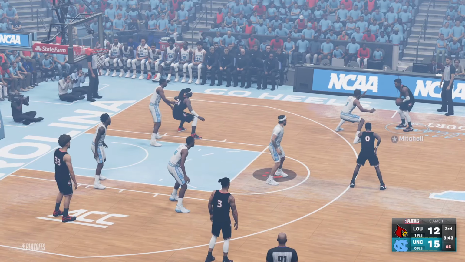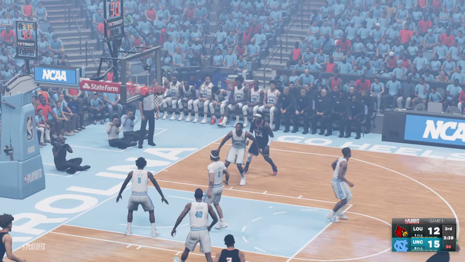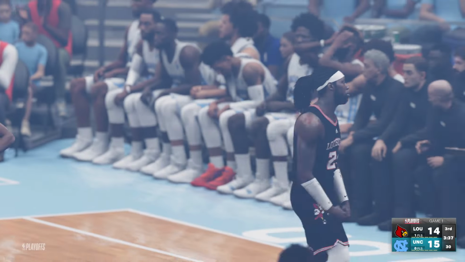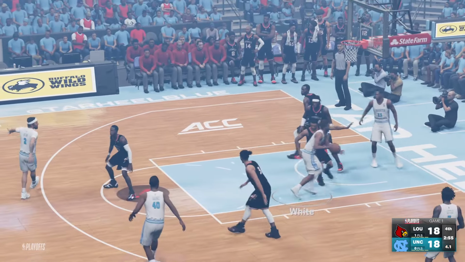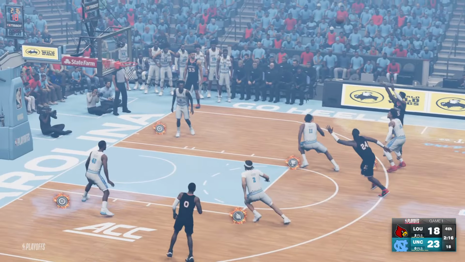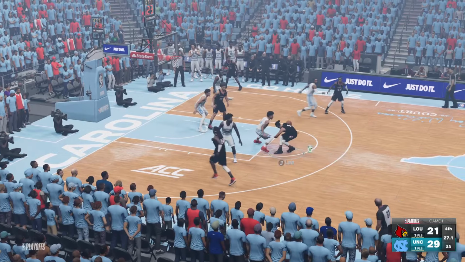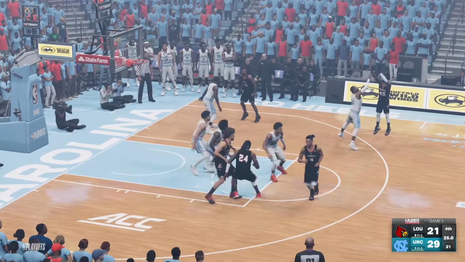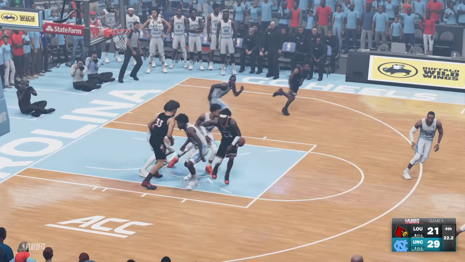Now just down 3, Louisville. Back to Harrell. And it's the little turnaround for 2, so now they're tied up in the 4th. North Carolina has lost their lead, but it's Nasir Little wide open that gives them the lead again, 21-18. It's Mitchell, and he misses a 3. Damian Lee back to Mitchell, trying to make something happen, but the ball is not rolling in his favor. They end up losing the game, 21-29.